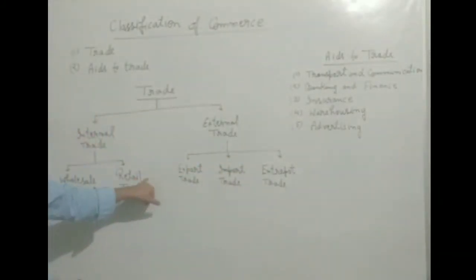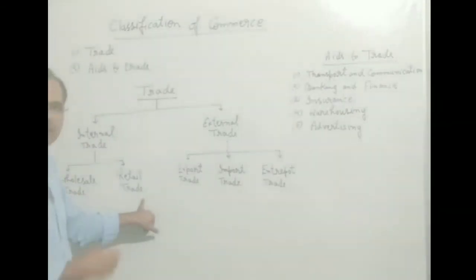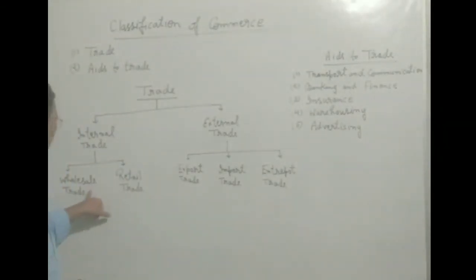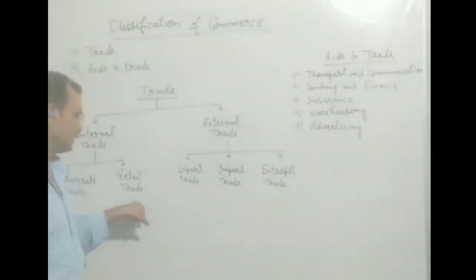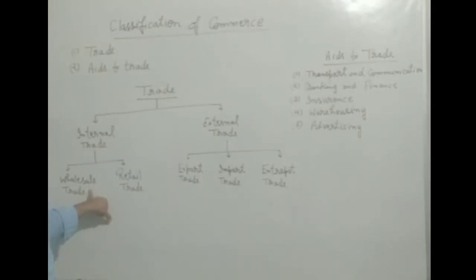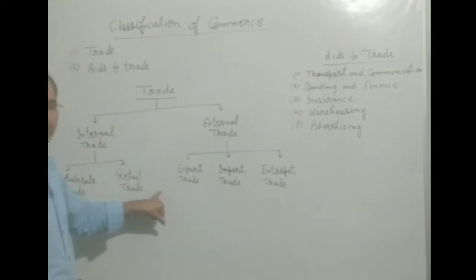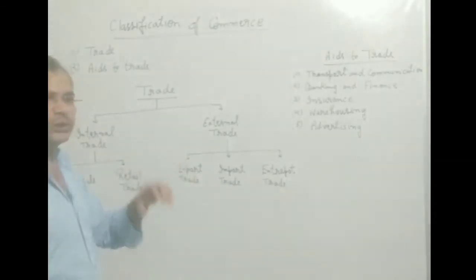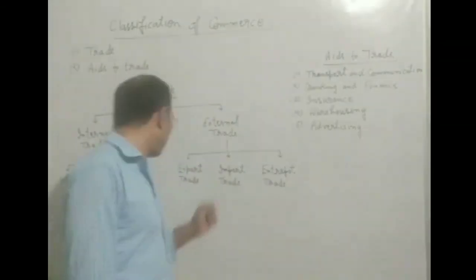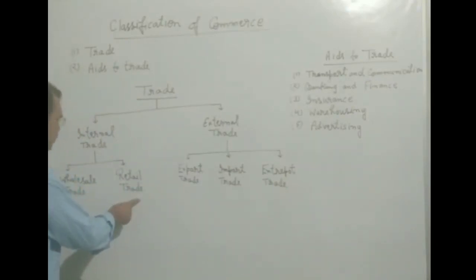Means retail traders are directly linked to the consumers, while wholesalers are directly related to retail traders. They don't relate to the consumers. Retailers are only related to the consumers. And wholesalers purchase the goods from manufacturers directly, while retail traders purchase the goods from wholesalers. In this way, internal business is of two types: wholesale trade and retail trade.